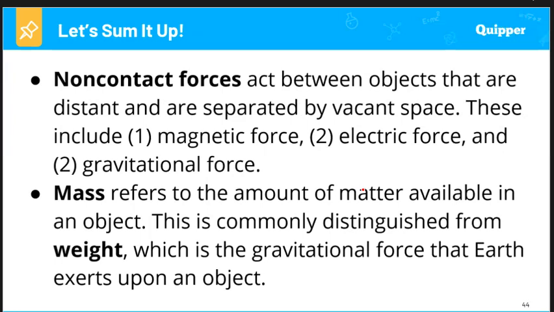I forgot to mention the difference between the mass and the weight. The mass is the amount of matter available in an object. But when there is the exertion of gravity over that particular amount of matter, it refers now to the weight of the object or the weight of the person.